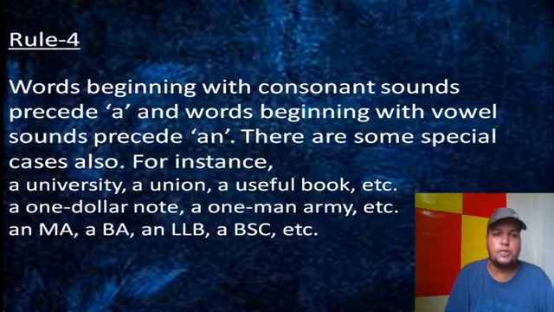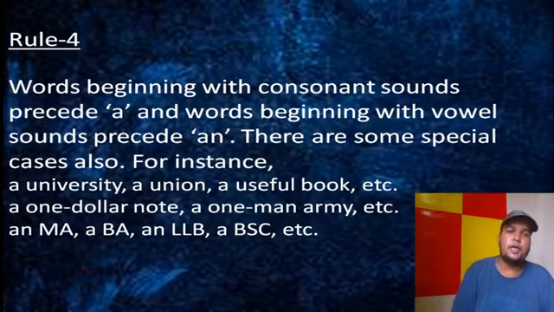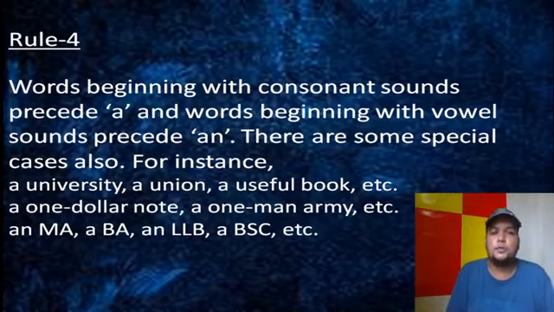And another one, you see some abbreviations: an MA, a BA, an LLB, a BSc. You see that there are 4 abbreviations here. In 2 cases, an is used and in 2 cases a is used. Why? You see that MA, LLB. In these 2 cases, an is used. If you notice, the first sound that comes is actually a vowel sound.